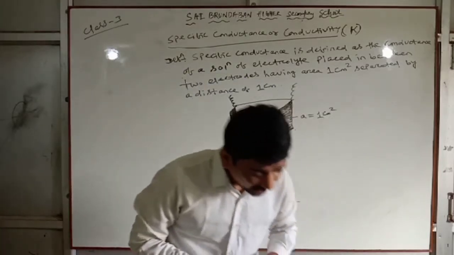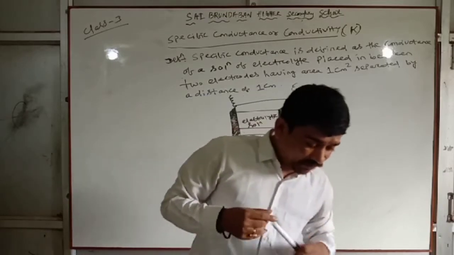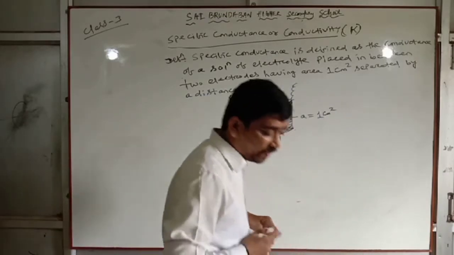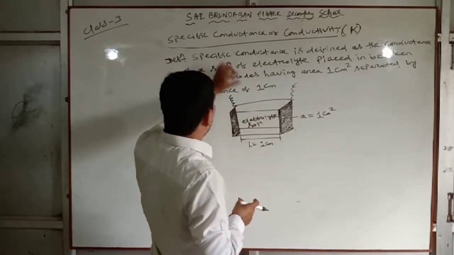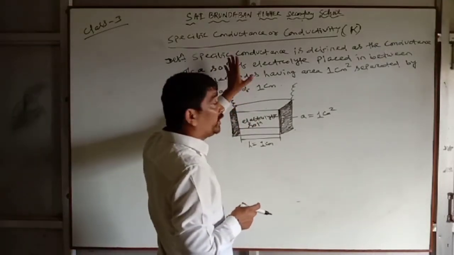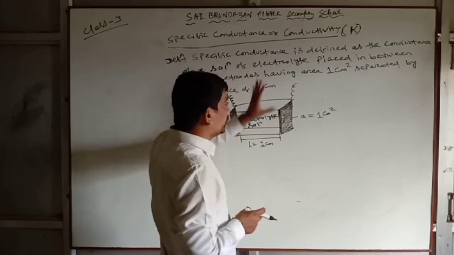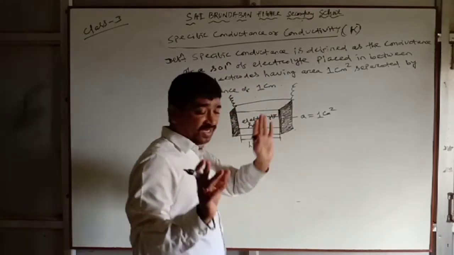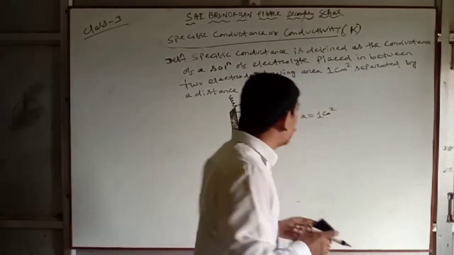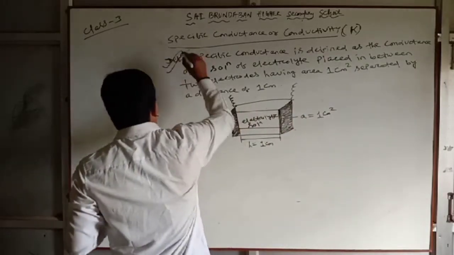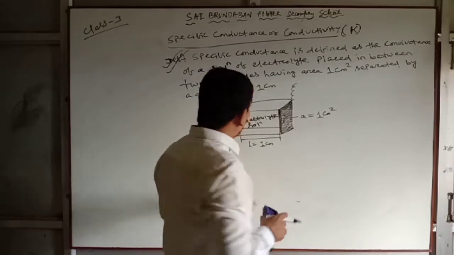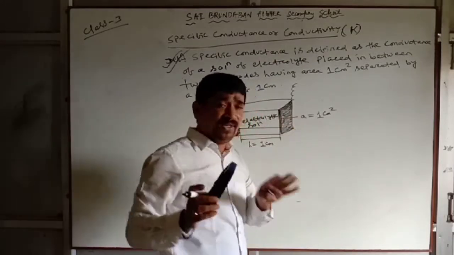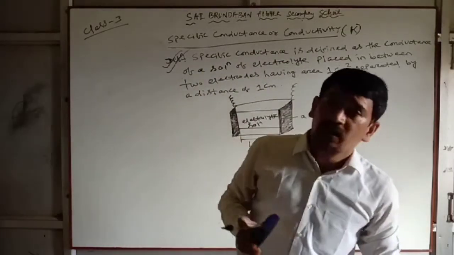Or specific conductance is the conductance of 1 centimeter cube of a solution. Another definition I am also giving. You should try to write the most authentic definition. If you cannot write this, then I am giving a shortcut definition also. Clear?